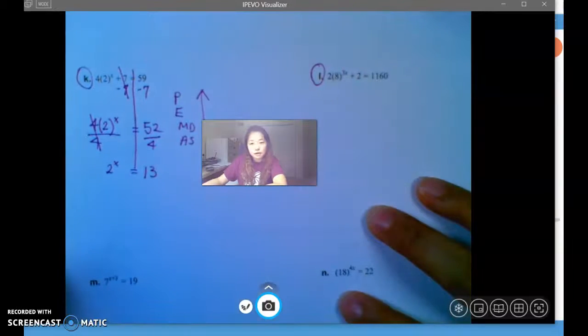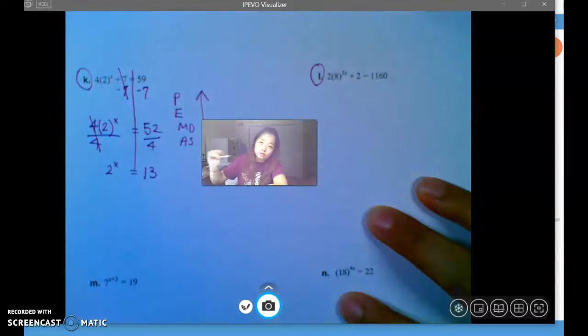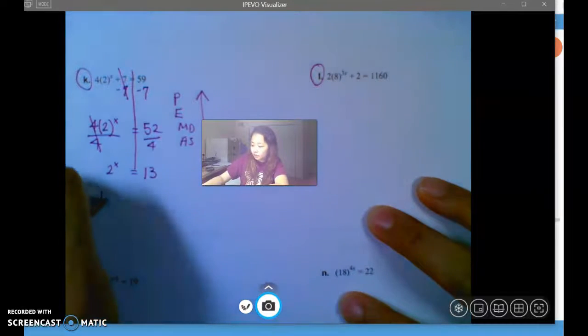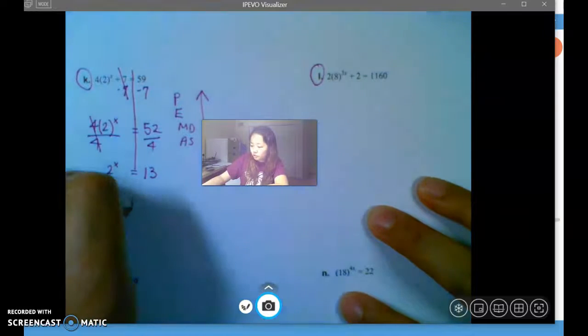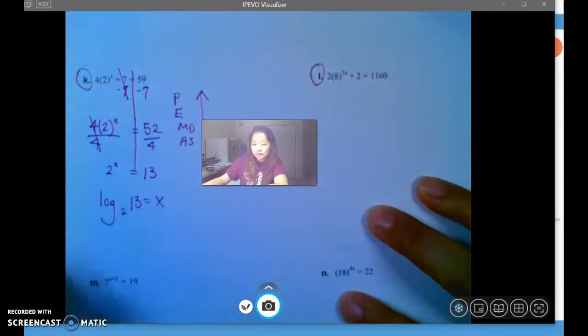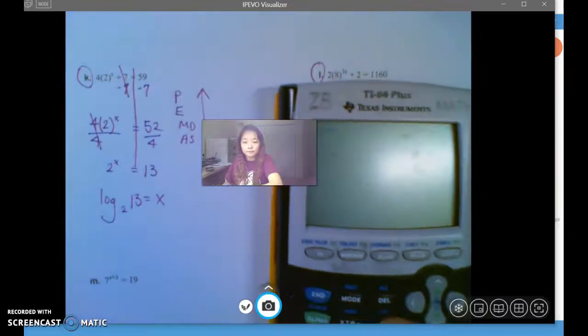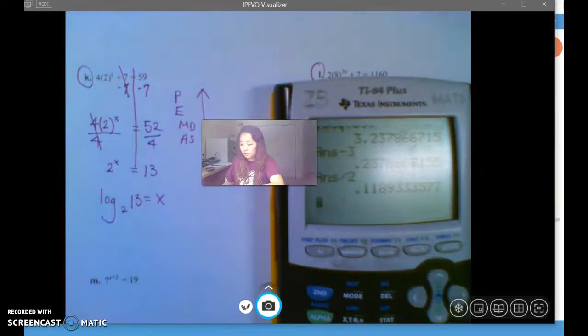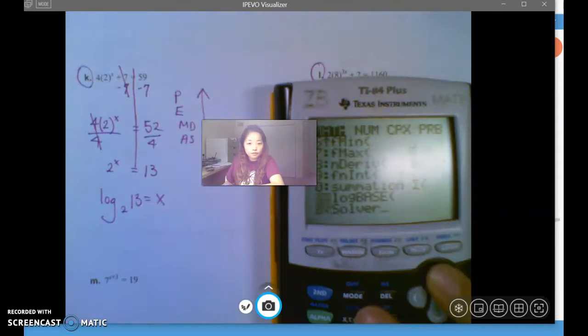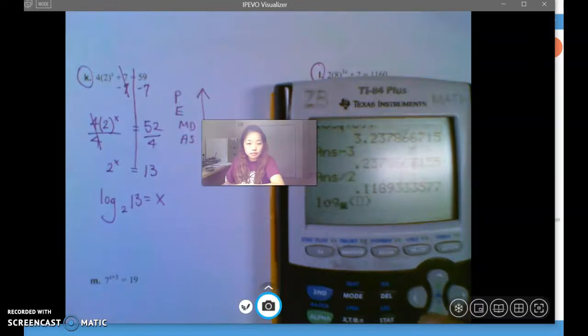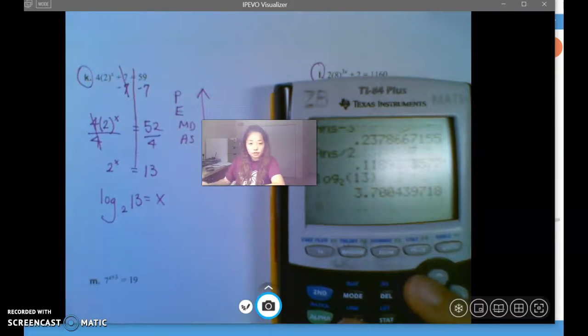13. Now, when you have just the exponent, just the base, and then a number on the other side, that's when you go log with base 2, 13 equals x. And that part, yeah, just put in the calculator. Math all the way down to the log base. Put 2 in the base, 13 there, so 3.7.